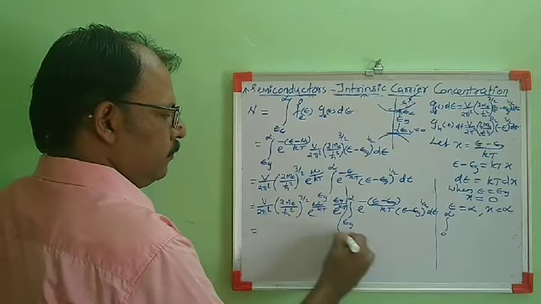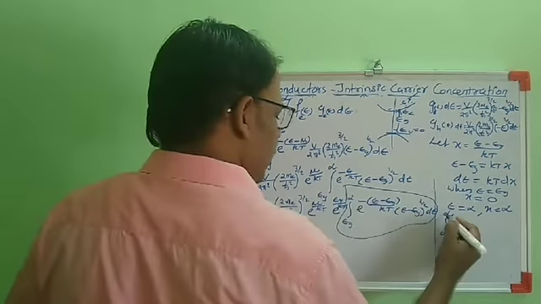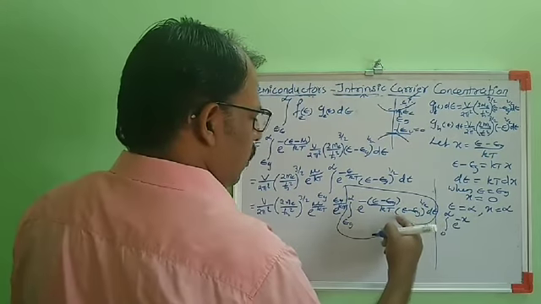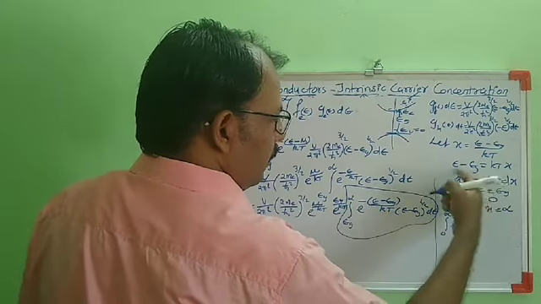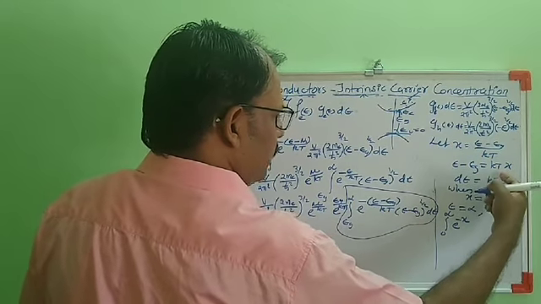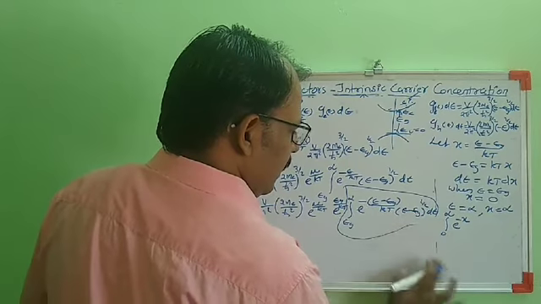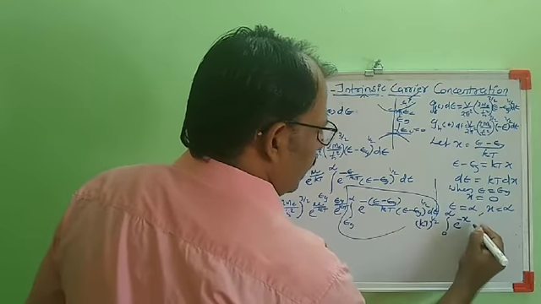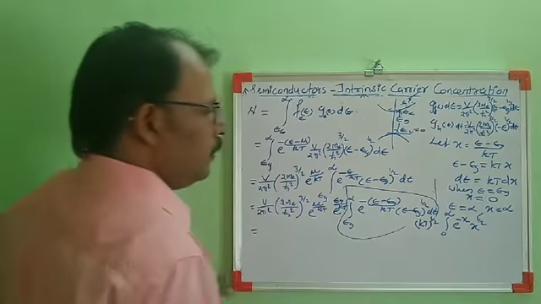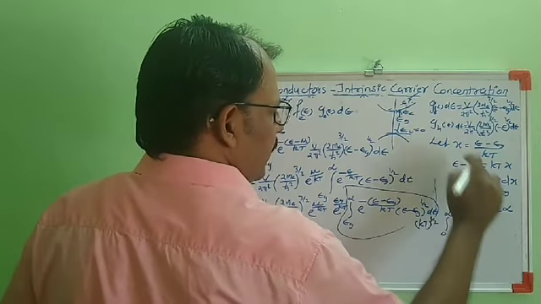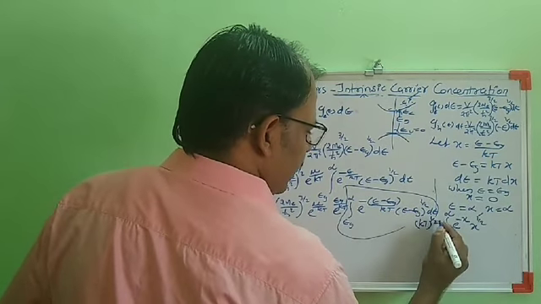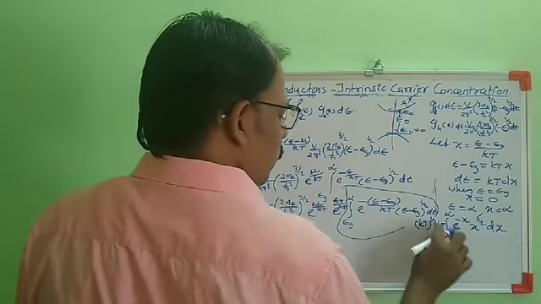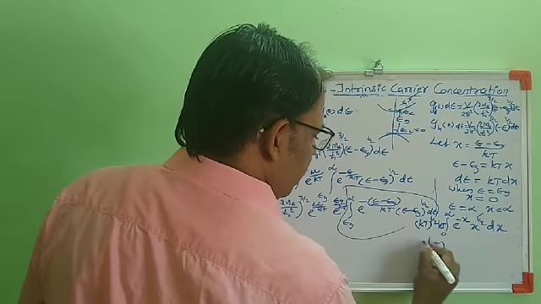I am writing this integral here. It is the integral from 0 to infinity of e raised to minus x. Here, the constant (E minus Eg) raised to 1 by 2: E minus Eg is kTx, raised to 1 by 2 means (kT) raised to 1 by 2 into x raised to 1 by 2. kT raised to 1 by 2 I am taking outside. Then dE, instead of dE, we can take kT dx. kT I am taking outside. So kT raised to 1 by 2 into kT will be kT raised to 3 by 2.